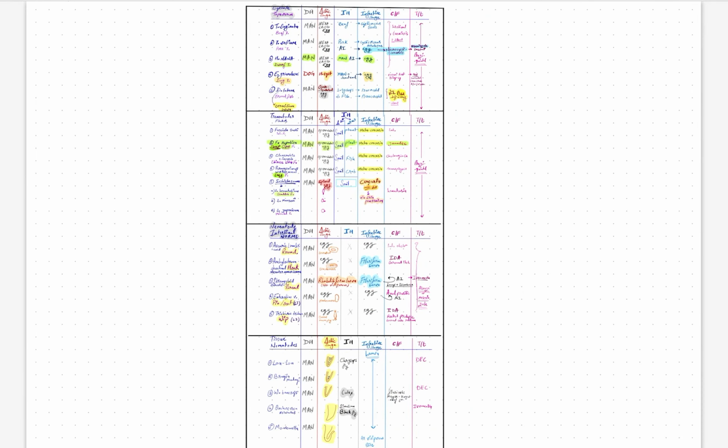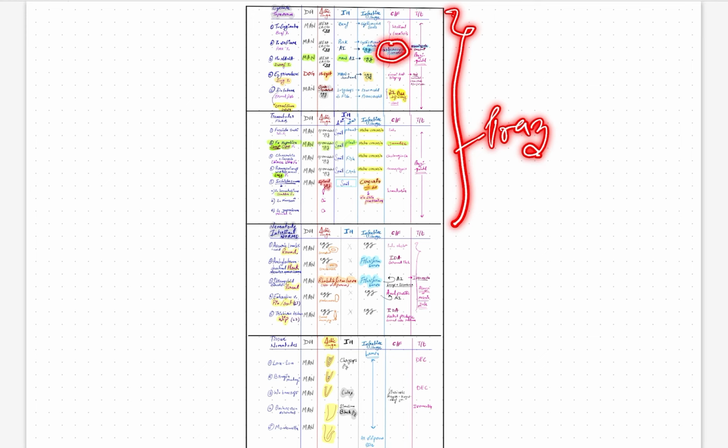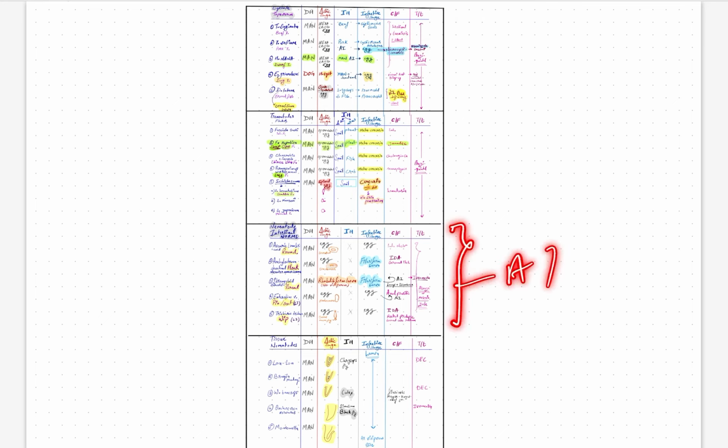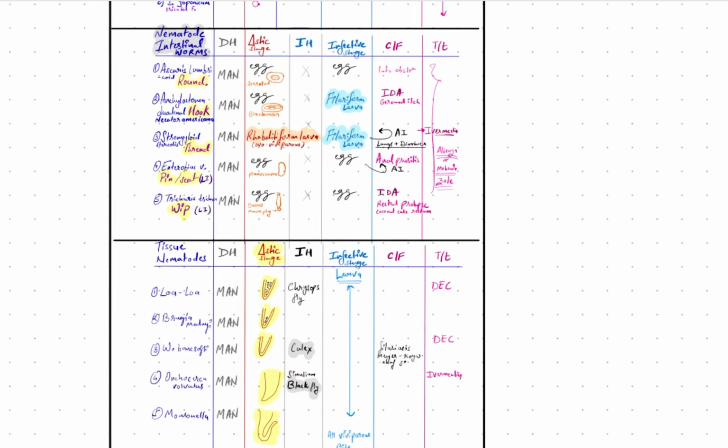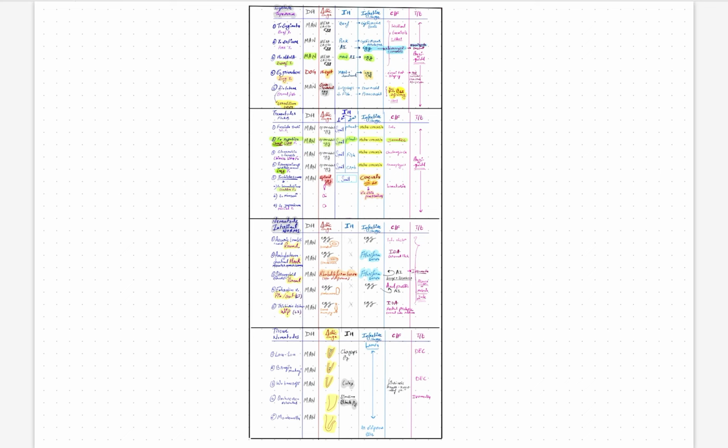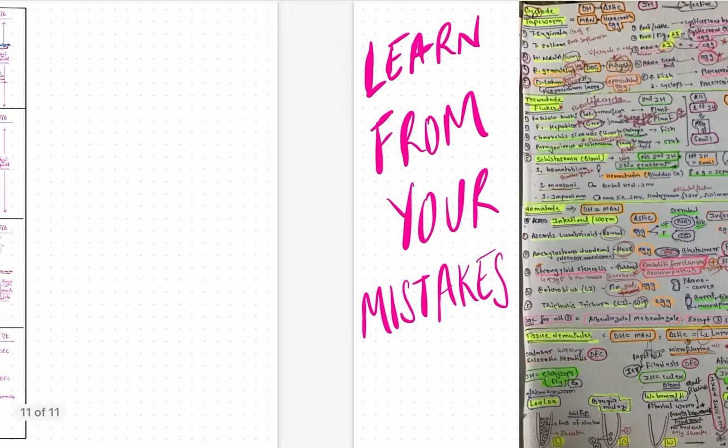Now the intermediate host, you can remember it side by side with the common names. For treatment, the treatment of all cestodes and trematodes is nothing but praziquantel. The only exception is neurocysticercosis, where it is albendazole. And for intestinal worms, it is albendazole or mebendazole except Strongyloides stercoralis, where it is ivermectin. And for tissue nematodes, it is DEC and ivermectin. So this is how you have to make charts and read them vertically and horizontally.